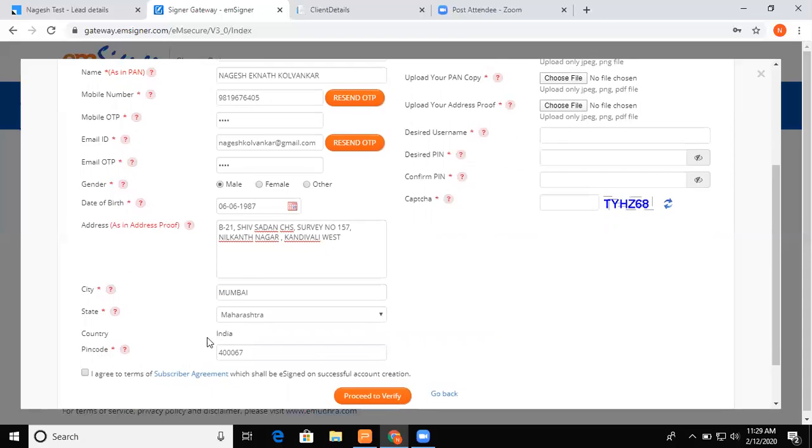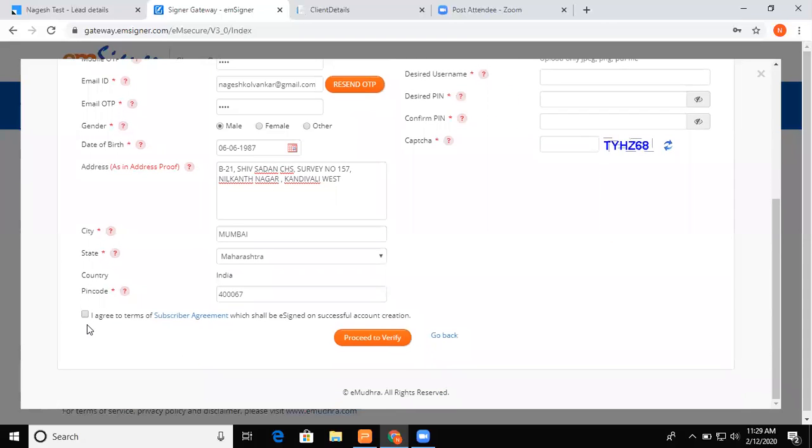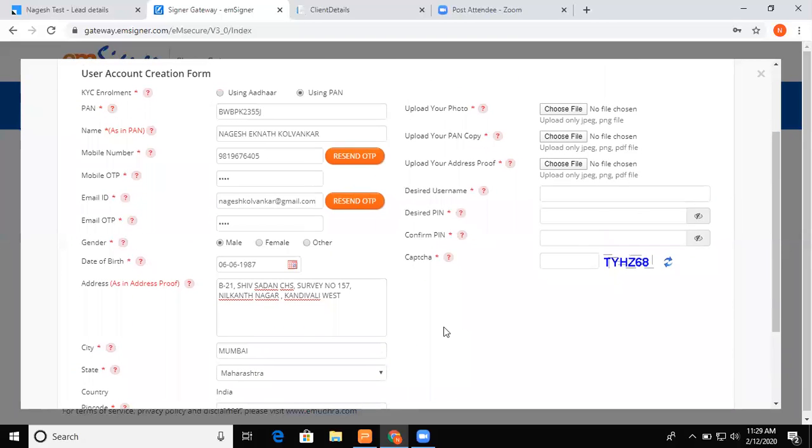Okay, this is done. There is an I agree terms and conditions checkbox. I will tick mark that. But on the right hand side, I have something to fill. Now, desired username. What will be the desired username?